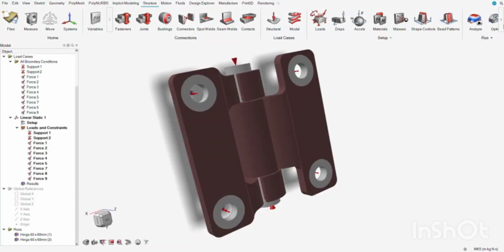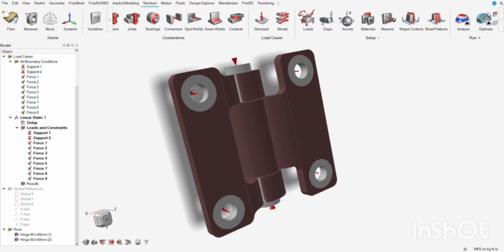After that we'll choose the optimization option here.